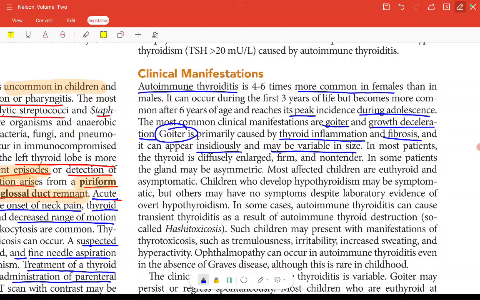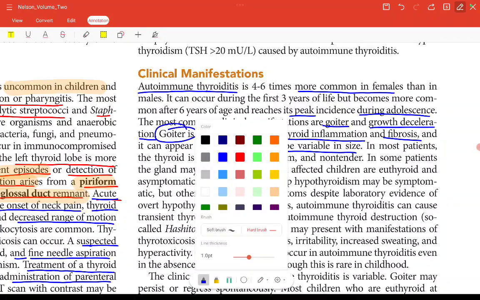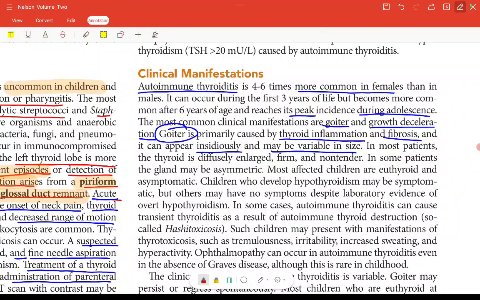In most patients, the thyroid is diffusely enlarged, firm and non-tender. Fine. How is the thyroid gland? It is enlarged, firm and non-tender. In some patients, the gland may be asymmetric also. Most affected children are euthyroid and asymptomatic. Children who develop hypothyroidism may be symptomatic, but others may have no symptoms despite laboratory evidence of overt hypothyroidism. Fine. Usually children will have no symptoms.